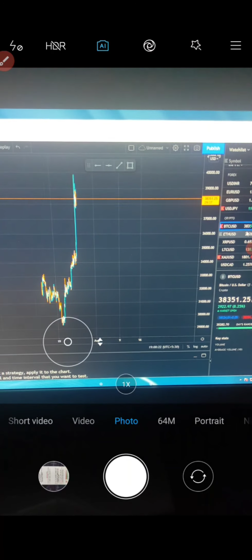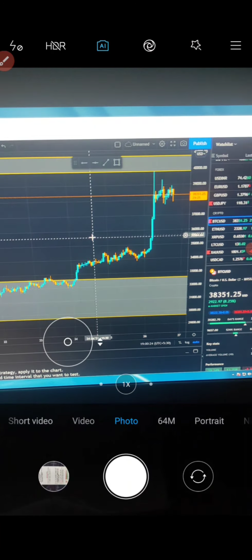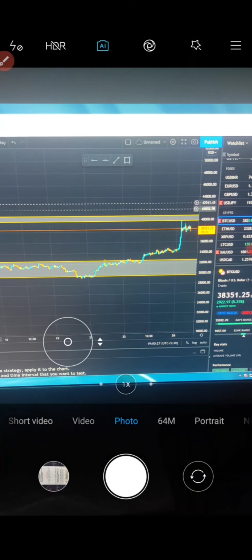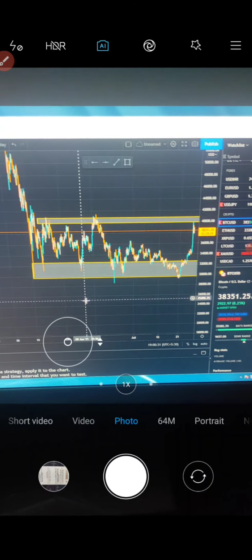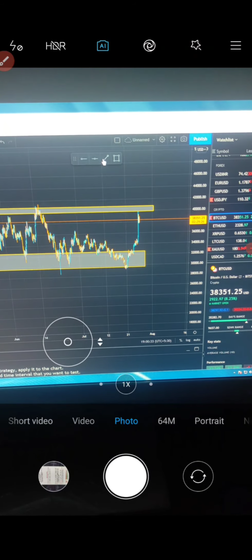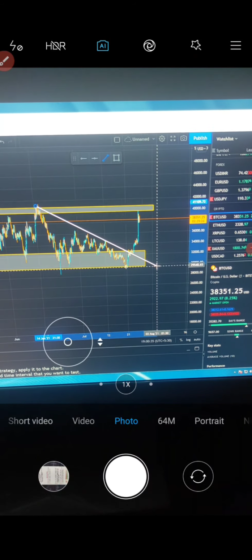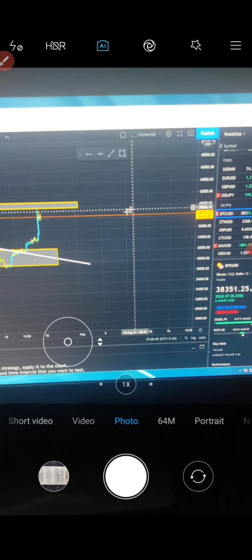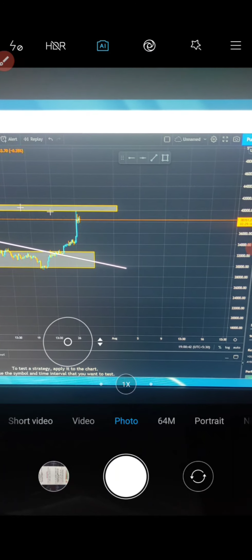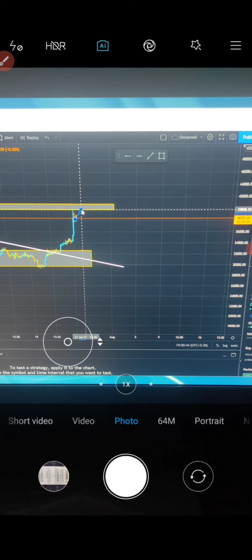Then we're going to see Bitcoin. I already drew the previous supply and demand levels. We can use them right now also, and we have seen the trend line breakout. It's moving on the supply area. My guess was it takes some time to consolidate, then breaks upside only.